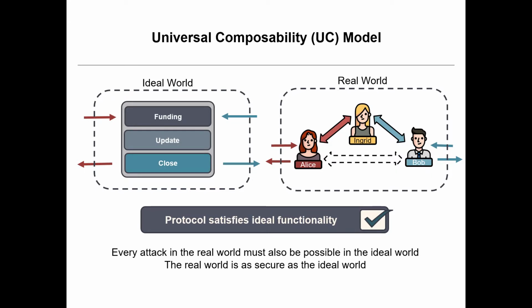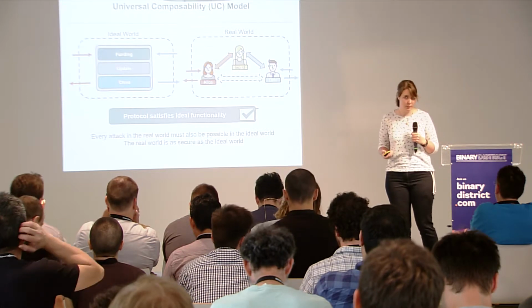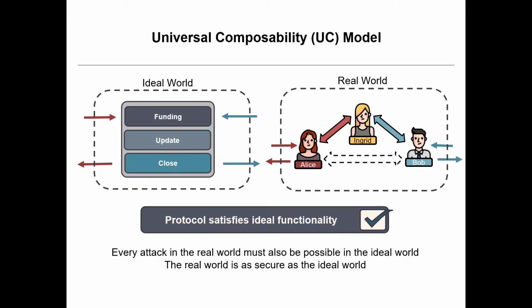Whenever we want to update, we give it a message saying, here, send 1 coin to Bob. It would internally write down the current balance. And when one of us says, OK, close, it would give us the correct amount of money back. So there are no disputes. There's a very simple update procedure.